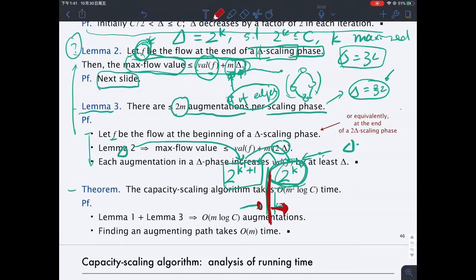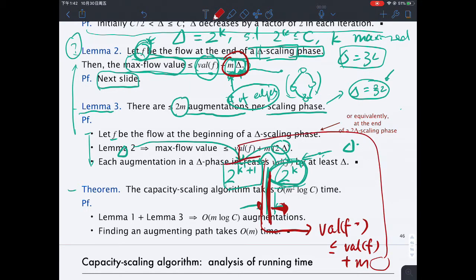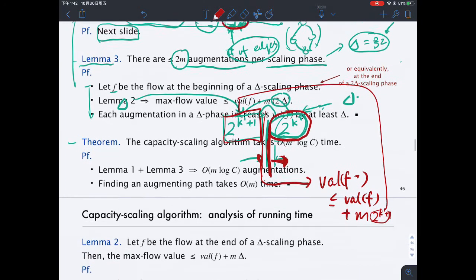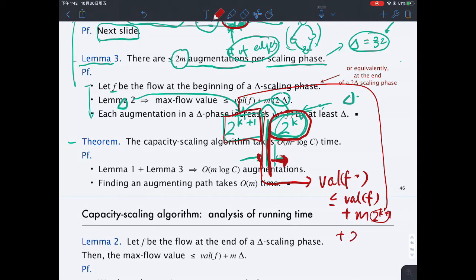The time period right at the end of the last phase really tells us that the optimum solution value is going to be less than or equal to the value of the current flow plus 2 times m times delta. The delta here is the previous phase we are talking about, which is 2 to the k prime plus 1. The current phase is 2 to the k. So it's really just equal to 2 times m times 2 to the k prime.